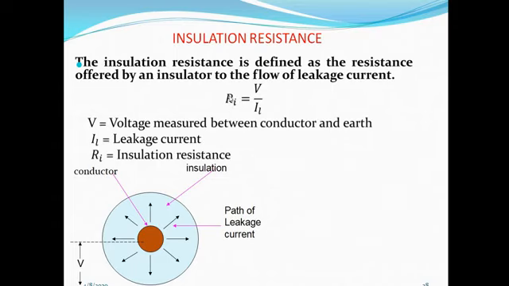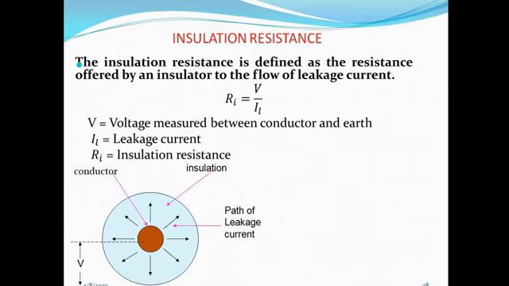Now how to calculate this insulation resistance? Ri, we are using this notation for our insulation resistance. So Ri is equal to V upon IL. V is the voltage measured between conductor and earth, and IL is the leakage current. Unit of insulation resistance is mega ohm, because the ideal value of insulation resistance is infinity.